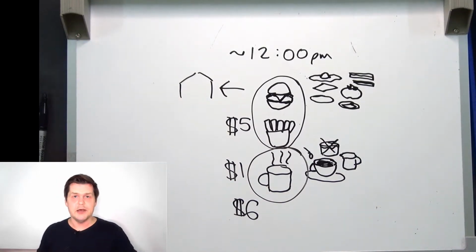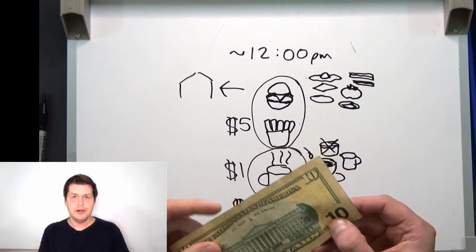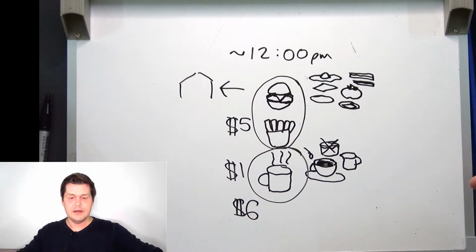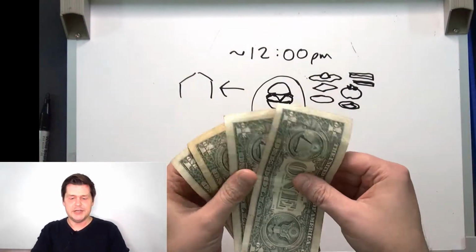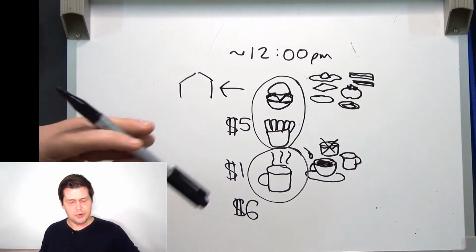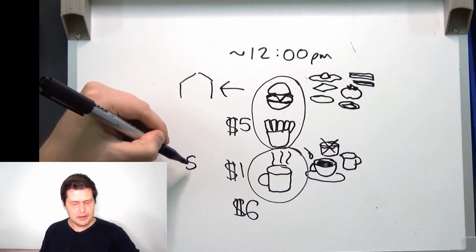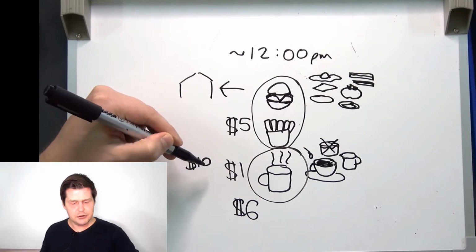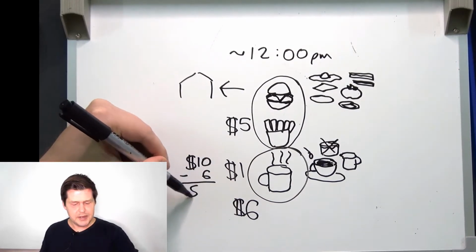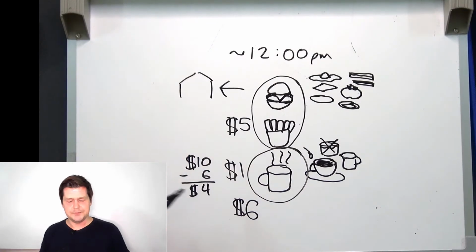So I paid for my lunch with a $10 bill. So I paid with a $10 bill, and I got back $4 in change. So I got back $4 in change. I paid with a $10 bill, and it cost $6, so I got back $4 in change.